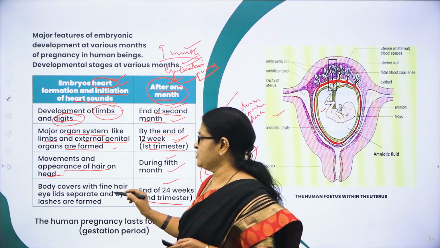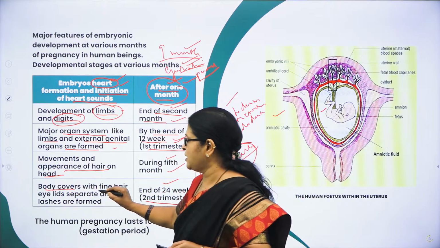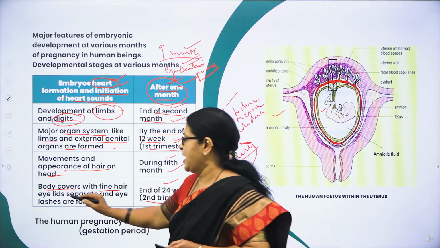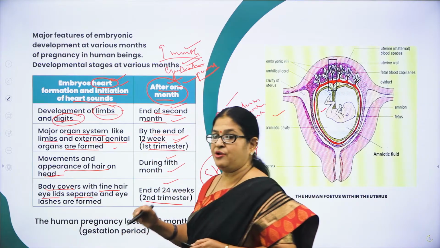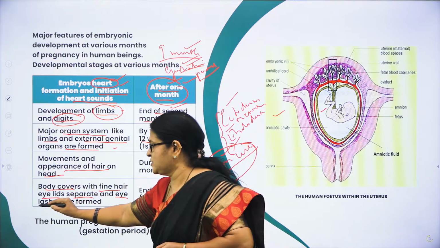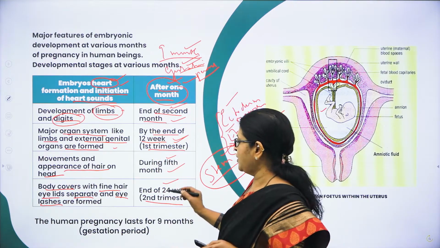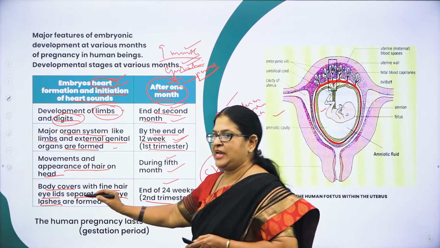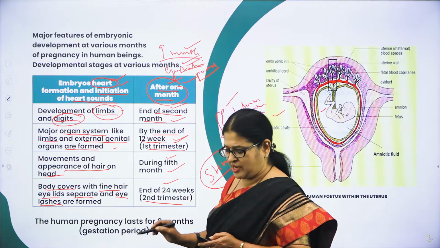Here what do you come across? Here you can come across the body being covered with fine hair, and eyelids separate. You can see the eyelids separating, and also you can see the eyelashes being formed. So what happens at the end of 24 weeks? The body is covered with fine hair, eyelids separate and eyelashes are formed.